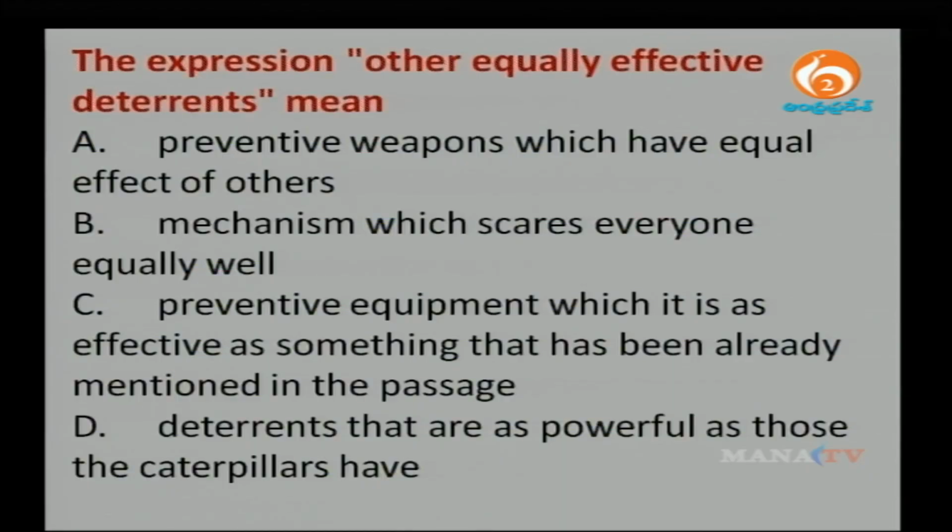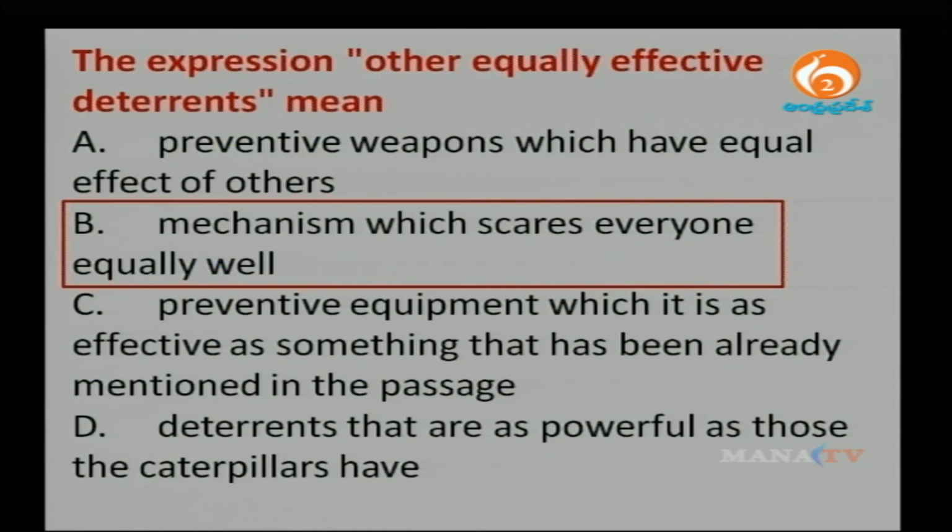Here is question number 1 for you. The expression other equally effective deterrents mean preventive weapons which are equal effect of others, mechanism which scares everyone equally well, preventive equipment which it is as effective as something that has been already mentioned in the passage, the deterrents that are as useful as those are caterpillars. And the correct answer is B, mechanism which scares everyone equally well.